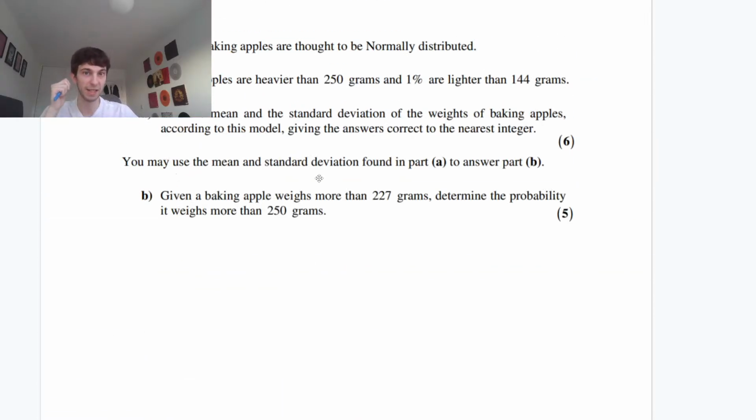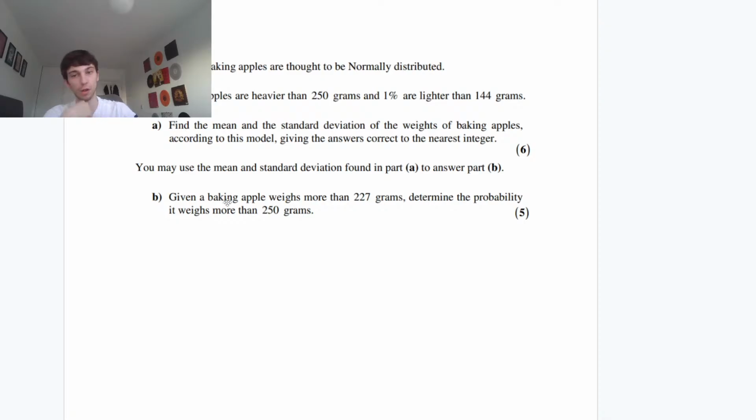You may use the mean and standard deviation you found in part A. Nice to know. Our conditional probability: they're telling us the word "given" straight away. A baking apple weighs more than 227 grams, so given is more than 227. Determine the probability it weighs more than 250 grams. So given 227, what's the probability it weighs more than 250? So we're trying to find the probability of more than 250 given more than 227.